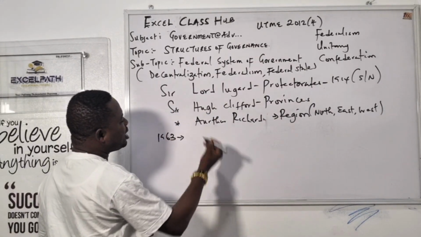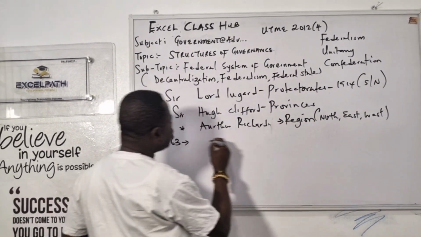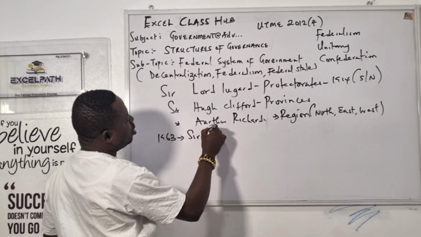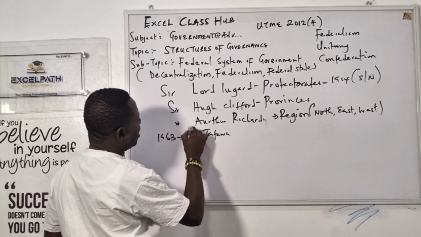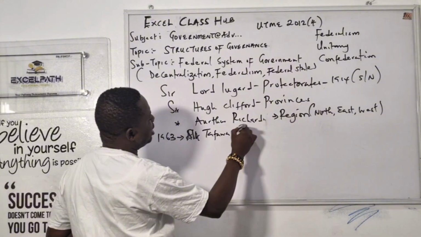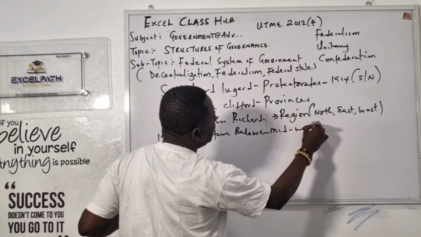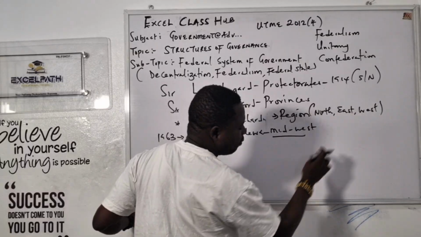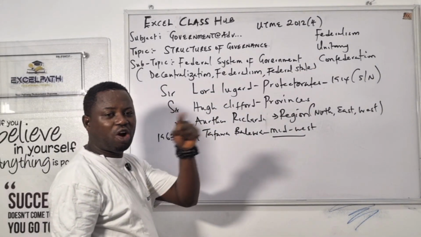Then after that, in 1963, what happened again? They introduced one more to this, making 4. Who introduced that? Alhaji Tafawa Balewa. He introduced the Midwestern region, making it 4. Then we have this one too. Don't forget the last governor general.